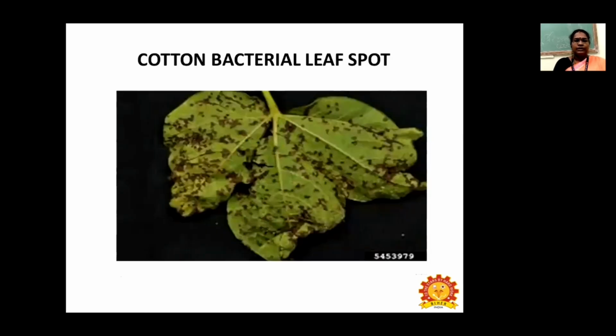See here, this is one of the symptoms that I have shown, angular leaf spot of cotton, which is caused by Xanthomonas species. See here, in the middle of the vein, it forms an angle shape. At the angle of the vein, they form a spot. That's why it is called an angular leaf spot.